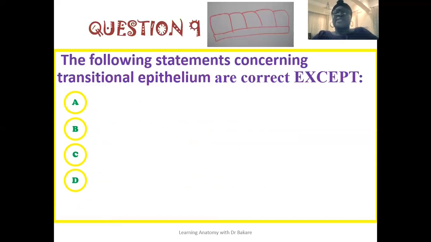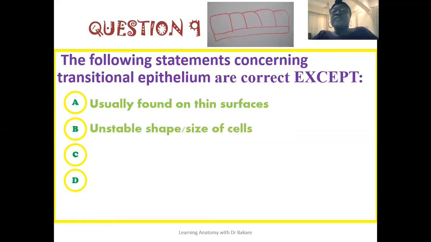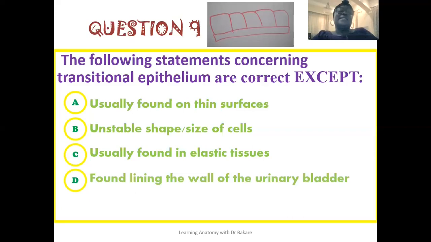The ninth question, the following statements concerning transitional epithelium are correct, except, is it except that they are usually found on thin surfaces? Is it except that they have unstable shape and size of cells? Is it that they are usually found in elastic tissues? Or is it that they are found lining the wall of the urinary bladder?